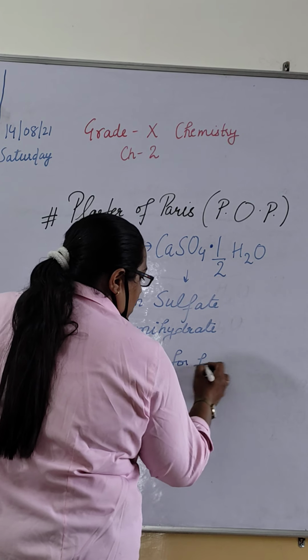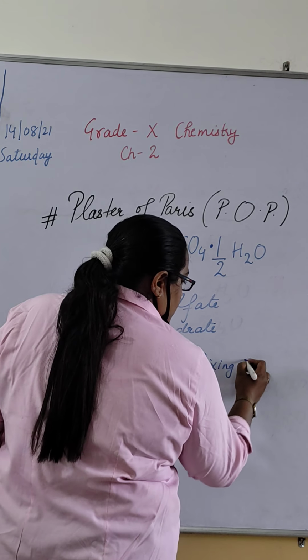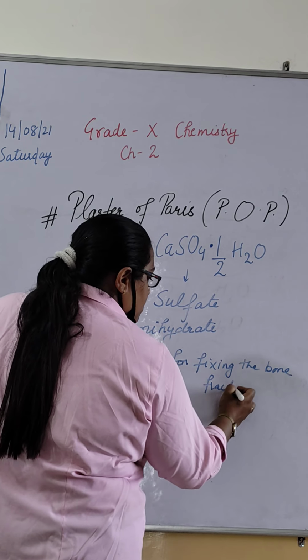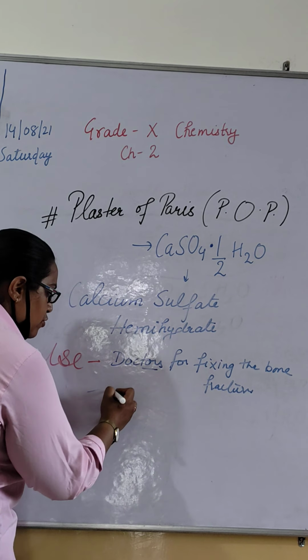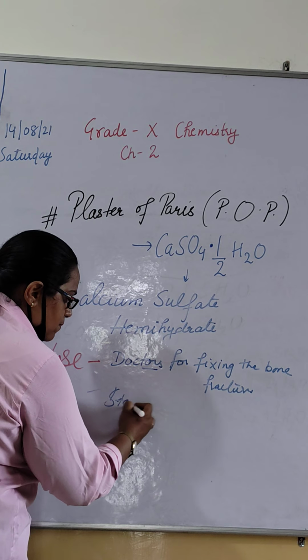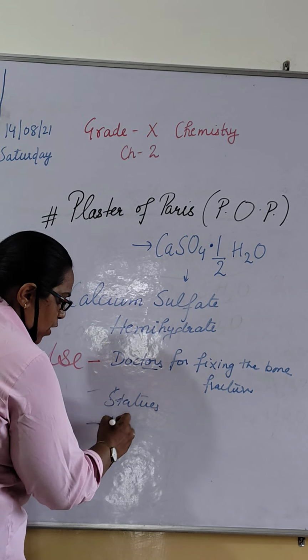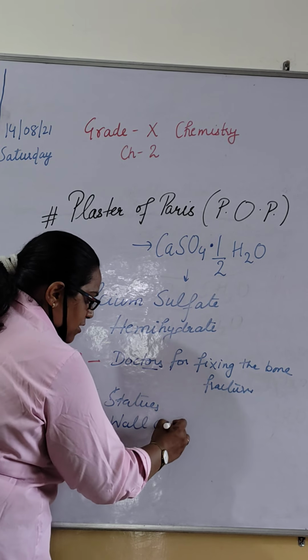It is also used to make statues, and it is also used in wall ceilings for decoration purposes.